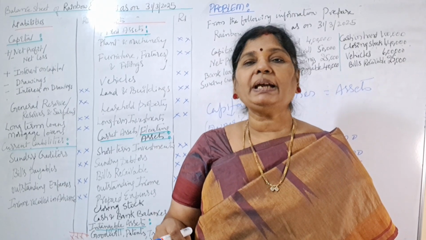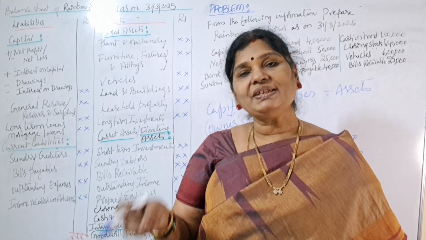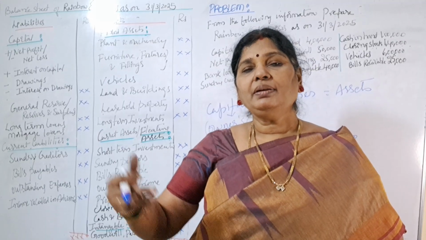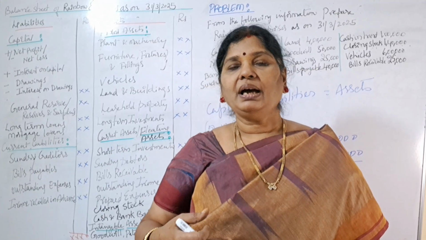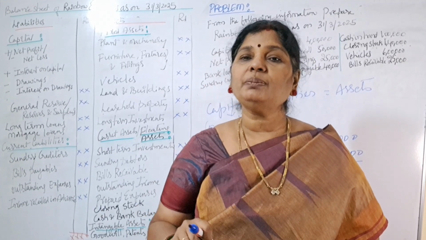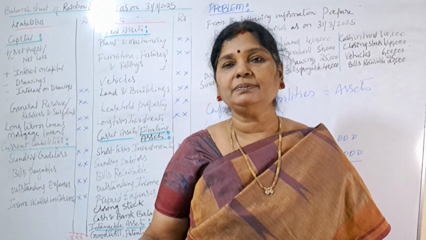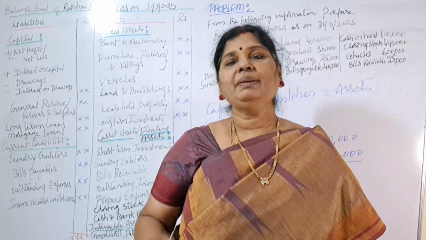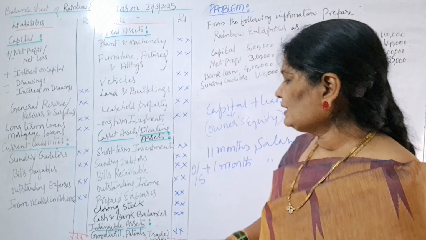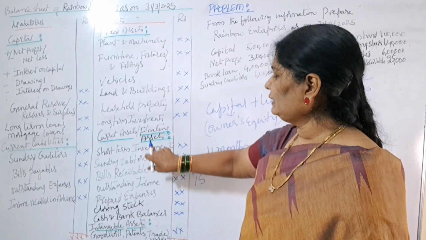To meet our working capital requirements, we'll do bills discounting. So when we have to receive money, then that bill is called bills receivable. When we have to pay money, that bill is called bills payable. That's the only difference between bills receivable and bills payable. Bills receivable will be written under current assets.